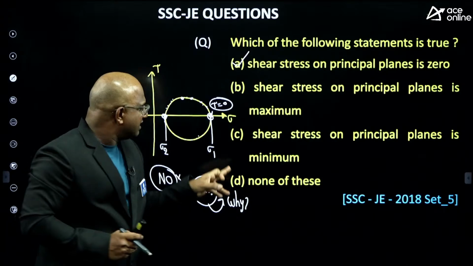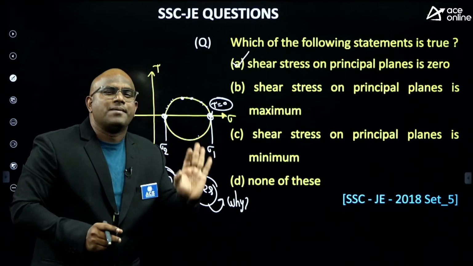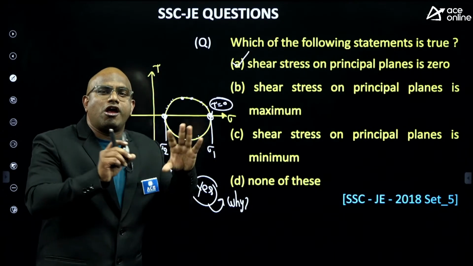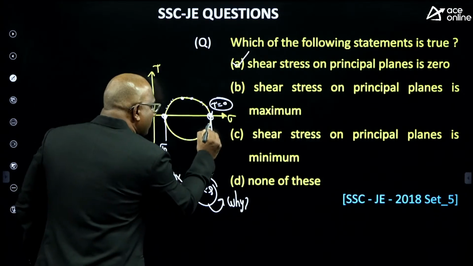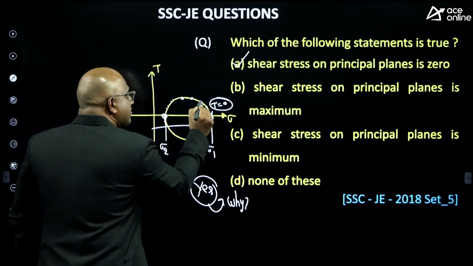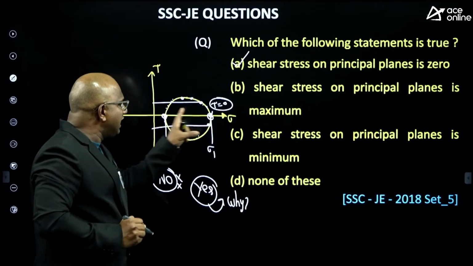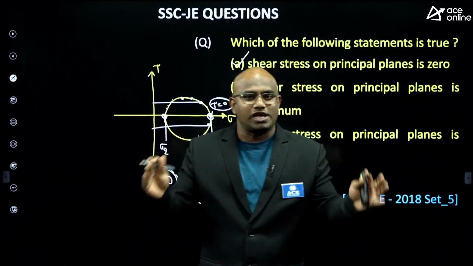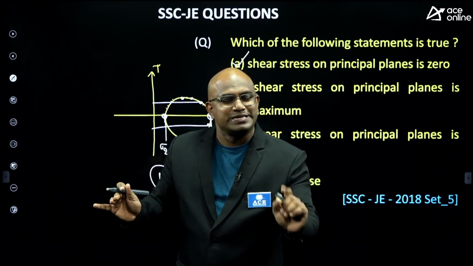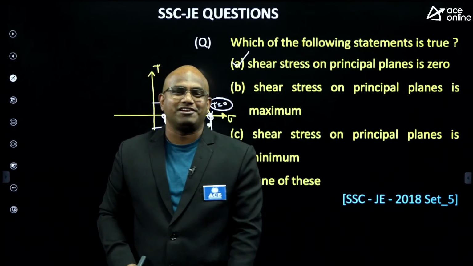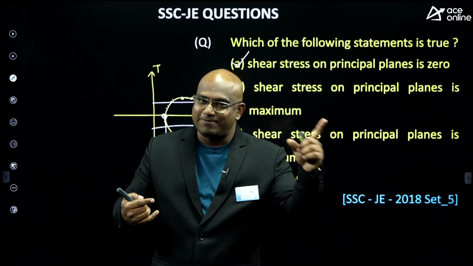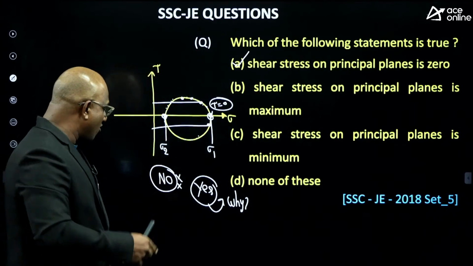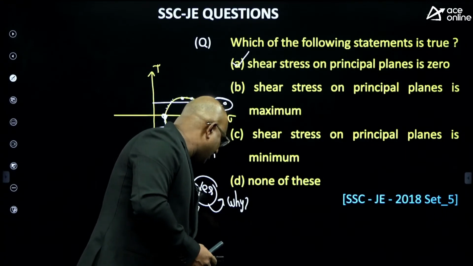The answer is yes, guys. On any plane, if the shear stress equals 0, because shear stress will be 0 only on the principal plane. In all other planes, suppose you take this plane, some shear stress exists here. Only on the principal plane is the shear stress equal to 0. So in the question also, if they give shear stress equal to 0, that plane must be a principal plane itself. I hope this is clear. Very good, guys.